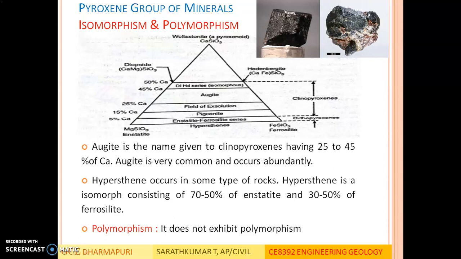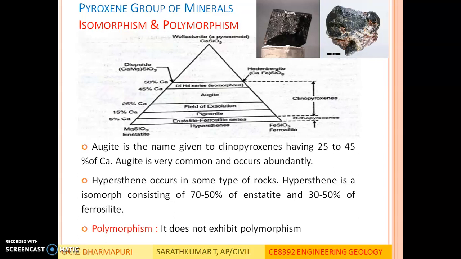Augite is very common and occurs abundantly. So in the pyroxene group of minerals, augite and hypersthene are the most abundant and common occurring minerals. Polymorphism. It does not exhibit any polymorphism. The first figure is the augite mineral and the second figure is the hypersthene mineral.